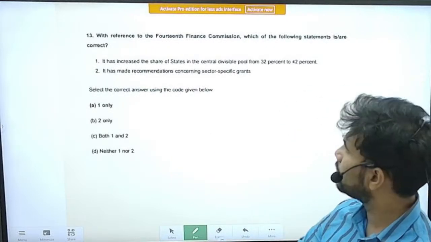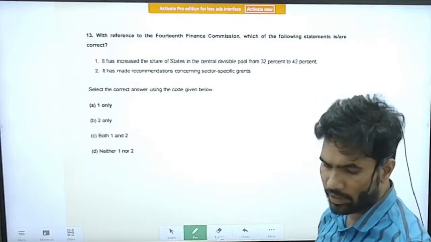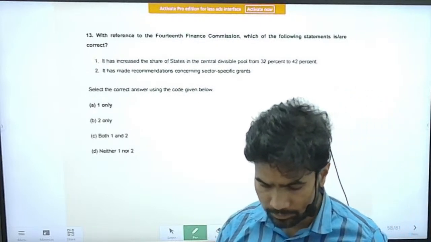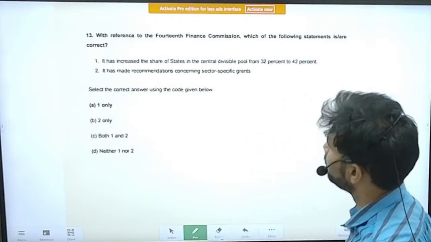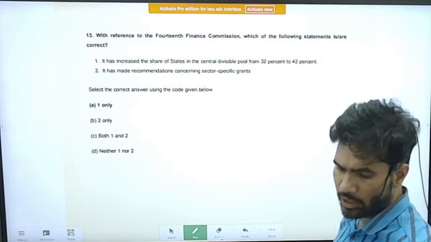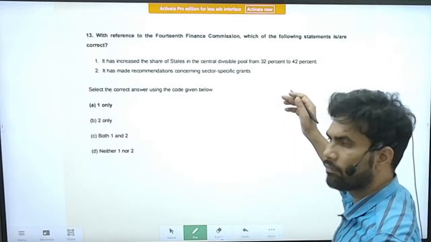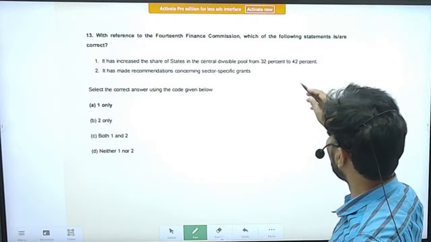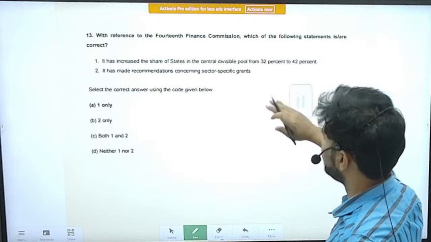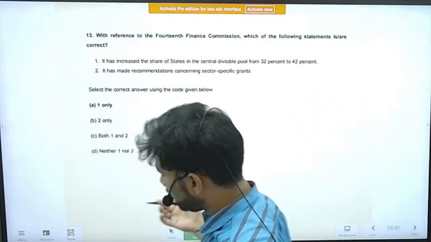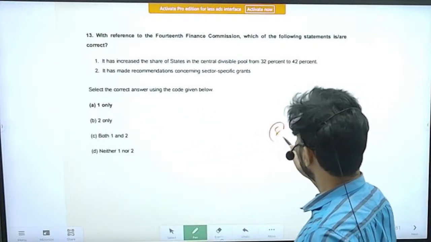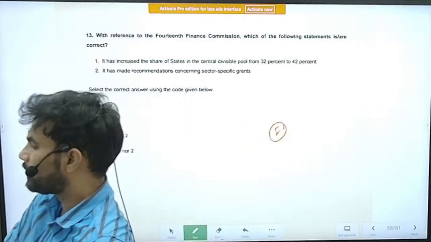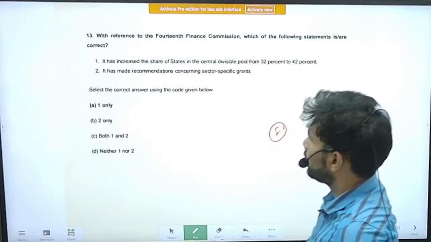Right. Next question, question number 13. With reference to 14th Finance Commission, which of the following statements is or are correct? Statement 1. So I think it is a somewhat outdated question only. Now we have also constituted, sorry, the 15th Finance Commission has been constituted. We have completed the 15th Finance Commission also, right?